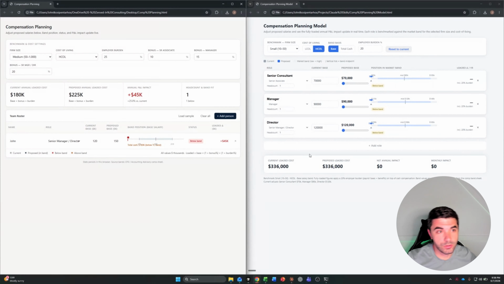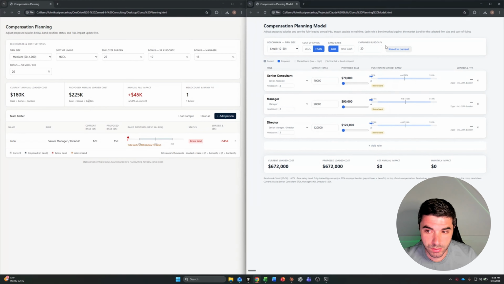So here are the two different ones. On the left-hand side, you have the terminal. On the right-hand side, you have Cowork. So this is the Cowork one. The Cowork one basically goes in and says, hey, just add however many directors you have. Tell me the salary, and you should be good. Now, the one thing that I think is interesting is that you can't really get super defined here. It's very much a sliding scale that doesn't really slide.